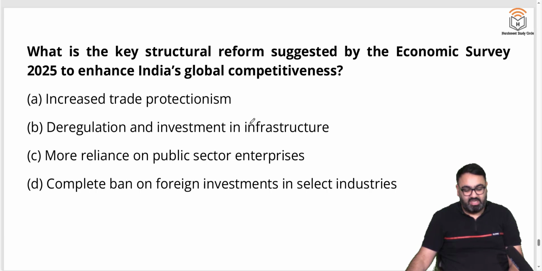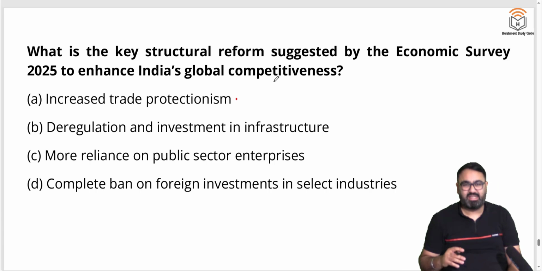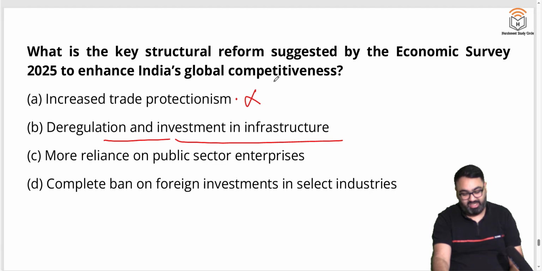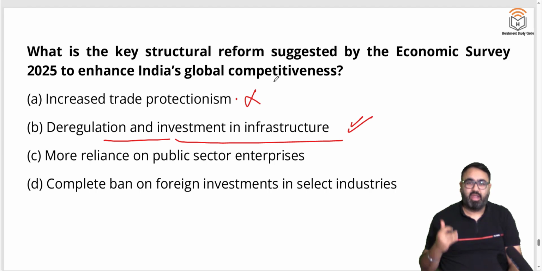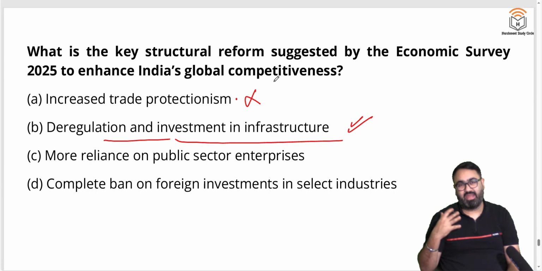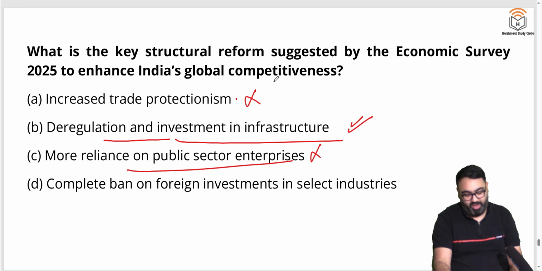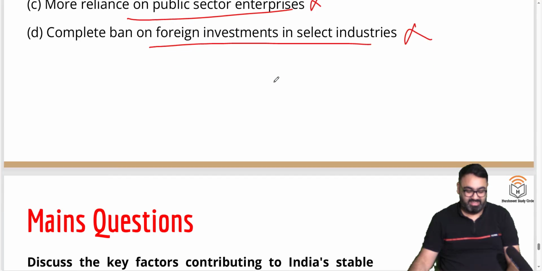One more. What is the key structural reform suggested by the Economic Survey 2025 to enhance India's global competitiveness? Increase trade protectionism. Does it say that we should have trade protectionism? No, the opposite. Deregulation, investment in infrastructure. Yes, this is what it says. We just discussed. Investment should be increased. Regulation should be reduced so that we make it lucrative for others to come and invest. More reliance on the private sector? No, quite the opposite. Complete ban on foreign investment? No. It is actually the second one which the survey suggests.